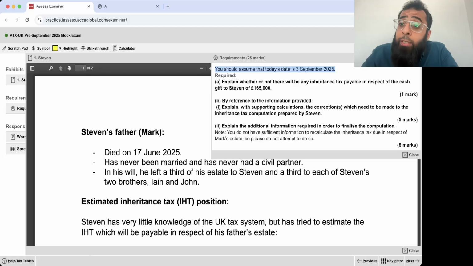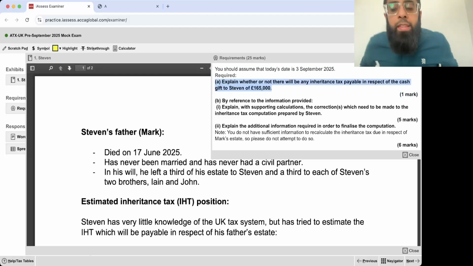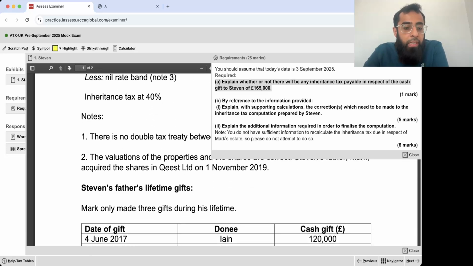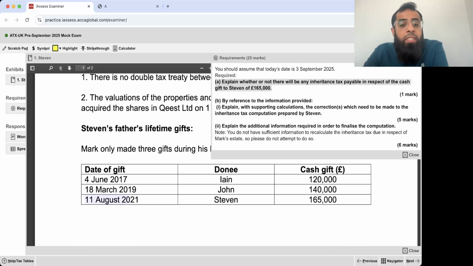You should assume that today's date is 3rd September 2025. Part A. 1 mark. A starter. Explain whether or not there will be inheritance tax payable in respect of a cash gift to Stephen of £165,000. Here you can see cash gift to Stephen of £165,000. Will there be any IHT payable in respect of it? Now use your mind.